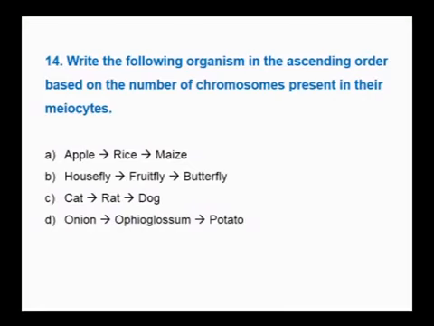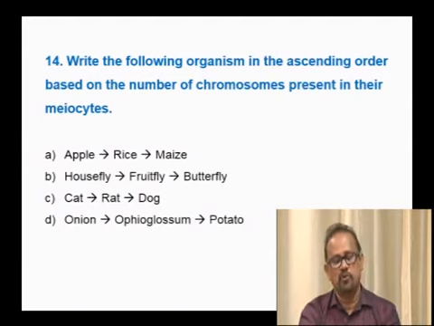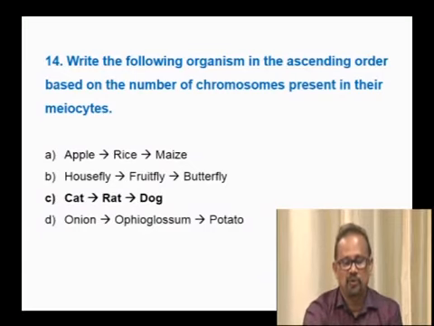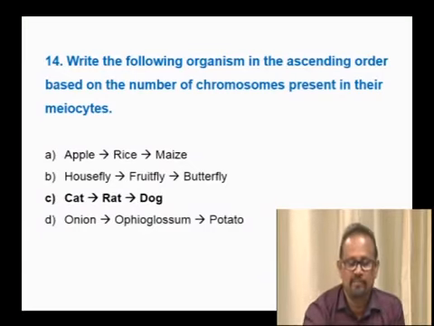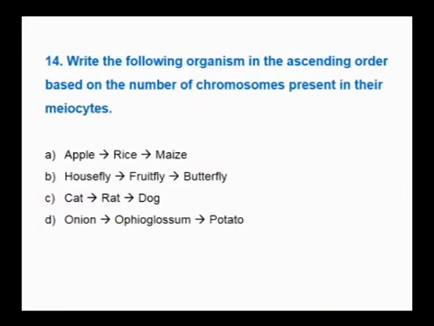Write the following organisms in the ascending order based on the number of chromosomes present in their meiocyte. So it is another way of asking the same question. To answer this question, you need to know the chromosome number in the meiocyte of all these organisms. Apple has around 34 chromosomes. Rice has the chromosome number 24. Maize has the chromosome number 20. This is a diploid number.